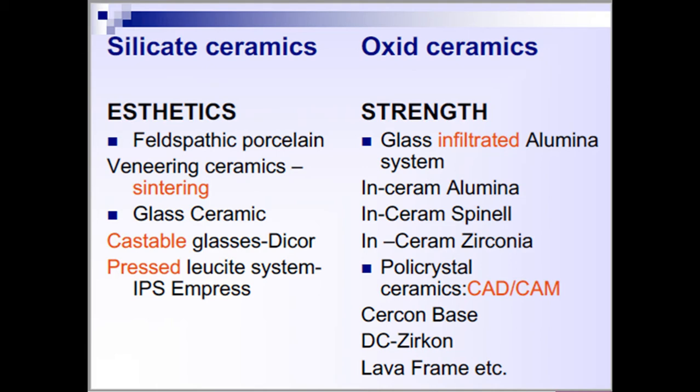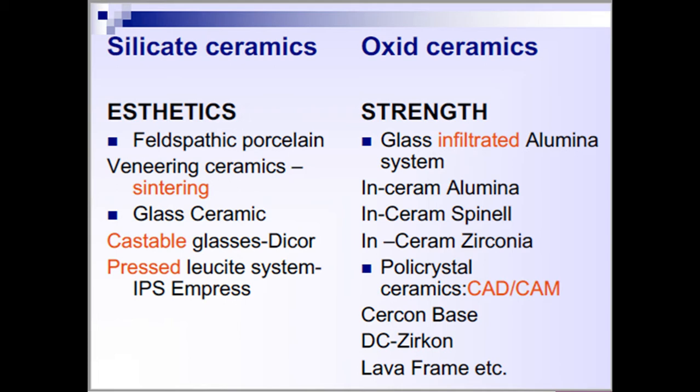And the next thing, the simplest thing, according to their transparency, how we can classify them. They can be classified as opaque, translucent, and transparent ceramics. So according to transparency: opaque, translucent, and transparent. So these are different types of ceramic materials where we can classify them according to their transparency.